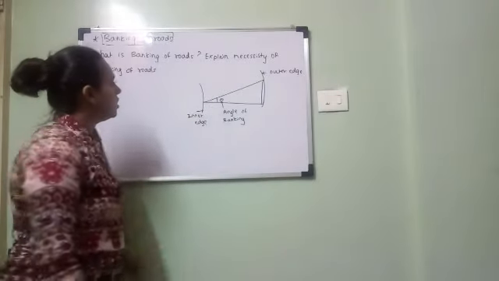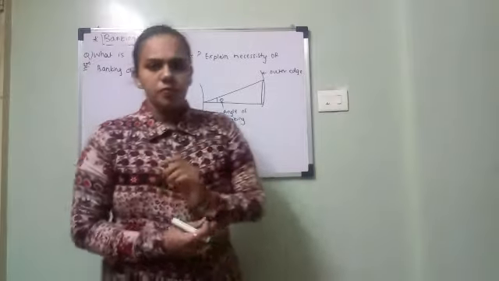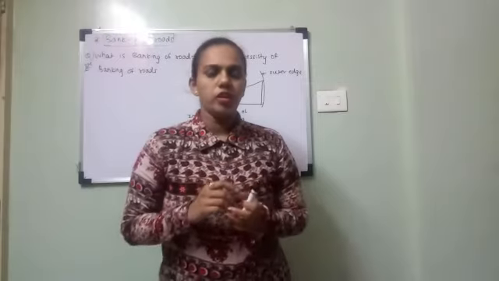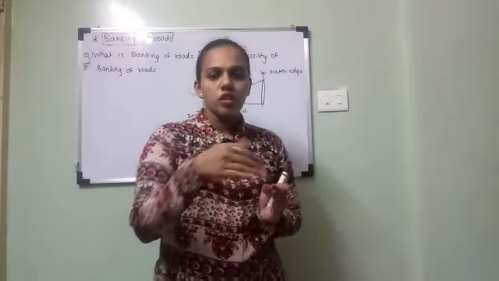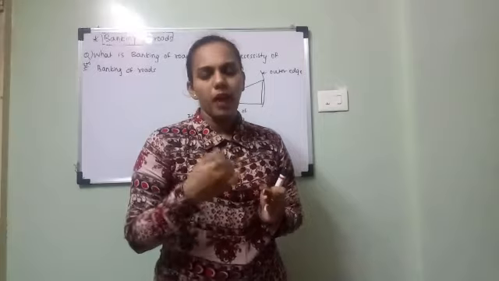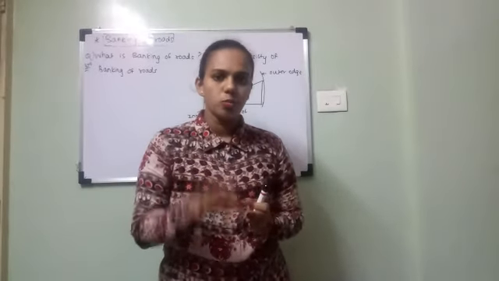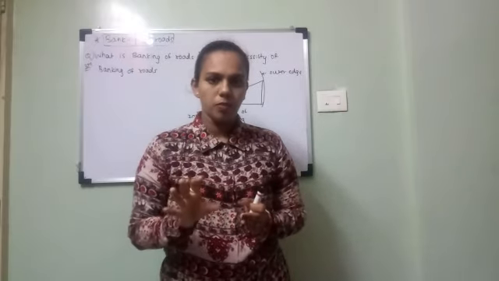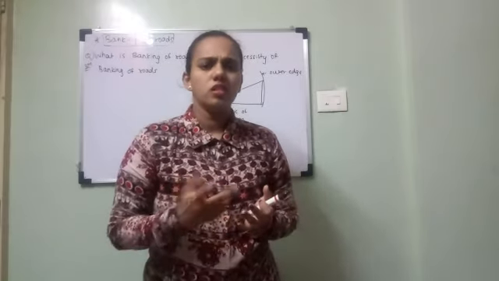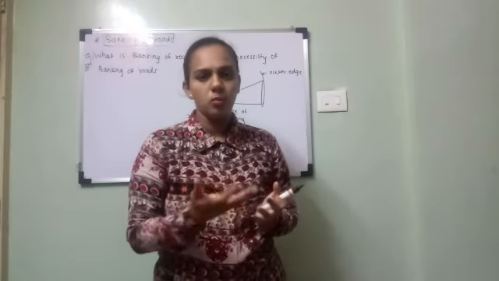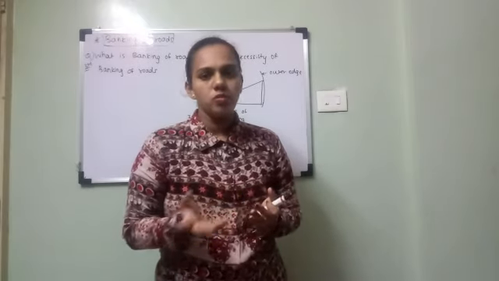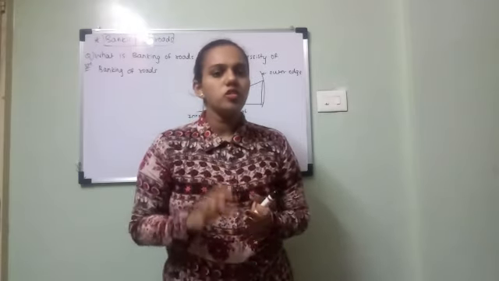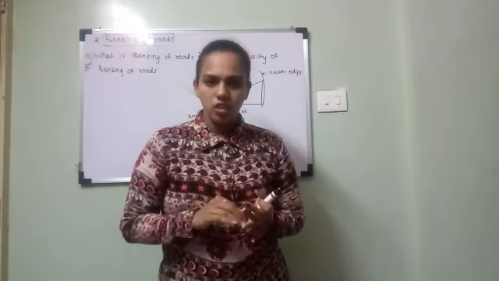So what necessity can you explain for it? First point: to take a turn on a horizontal curved road, the necessary centripetal force is provided by the frictional force. But that frictional force is not always reliable, because during rainy seasons the roads become wet, or oil is dropped on the road and it becomes slippery, so the vehicles may skid.